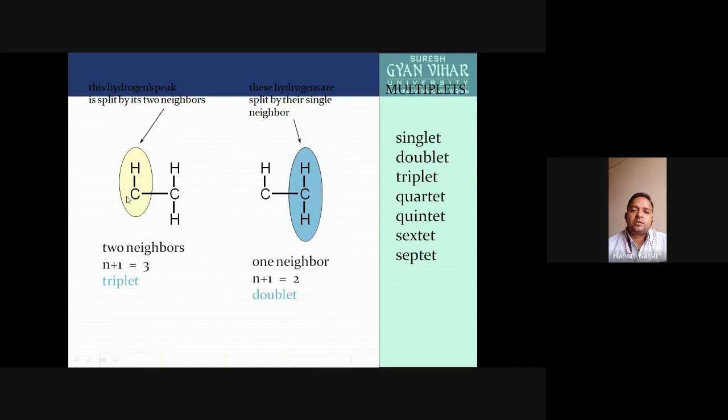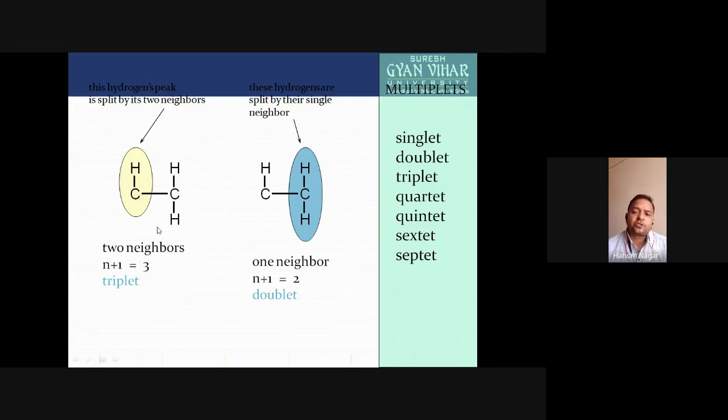If we talk about the CH2 protons of 1,1,2-trichloroethane, we are talking about the signal of these protons. The spin state of this proton will interact with the spin orientation of these two protons.